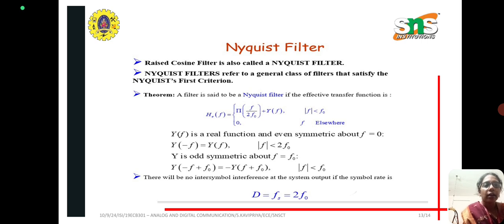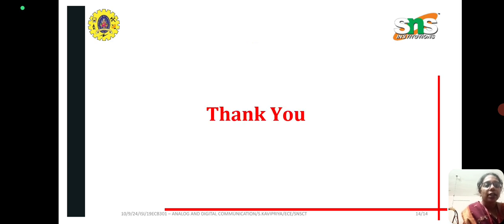The impulse response transfer function of this Nyquist filter is given by the expression involving π f by 2f0. So that's all about ISI. We have seen what ISI is and how it affects a signal, how the transmitted and received pulses vary if a signal is affected by ISI, and also we have seen various strategies to combat this ISI.